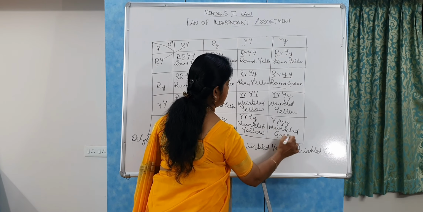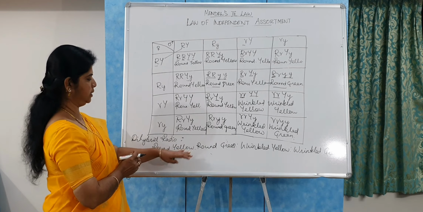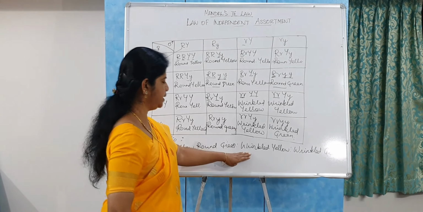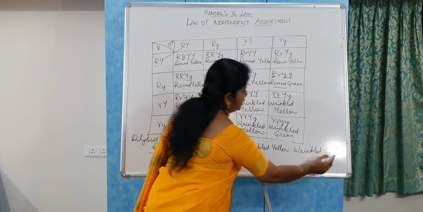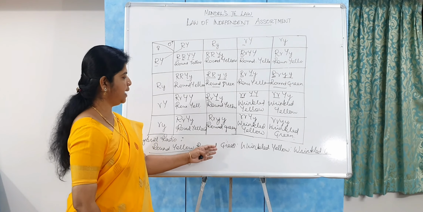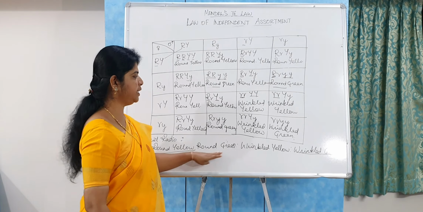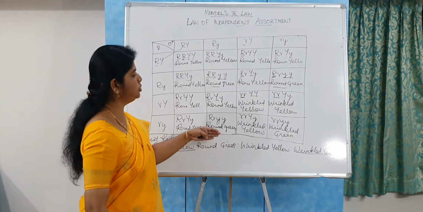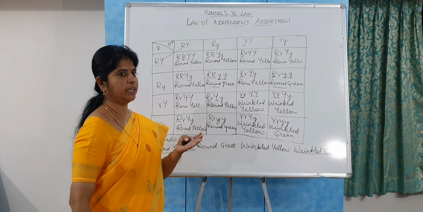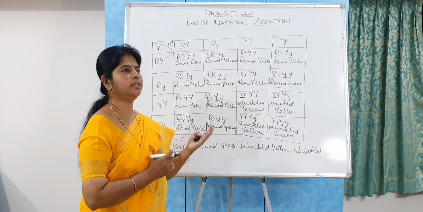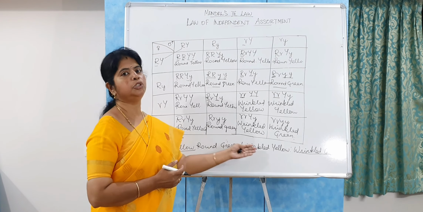that is the wrinkled green. So when you conclude the dihybrid ratio, we got four characters: round yellow, round green, and then wrinkled yellow, and then wrinkled green. And here the round yellow and wrinkled green are the parental characters, and we got two new characters or non-parental characters, that is the round green and then wrinkled yellow. So it is as a result of the law of independent assortment, that the genes of the characters segregate independently and are not contaminated with each other. They freely enter into the gamete and it produces the two new characters.